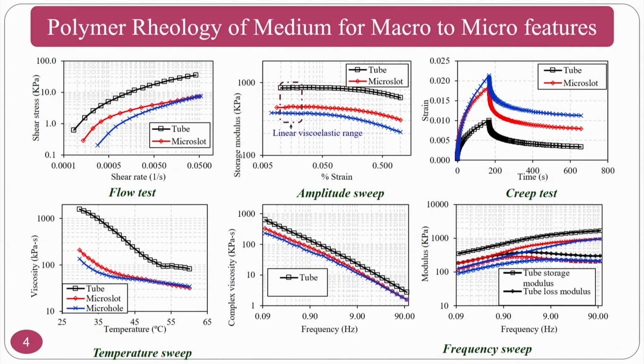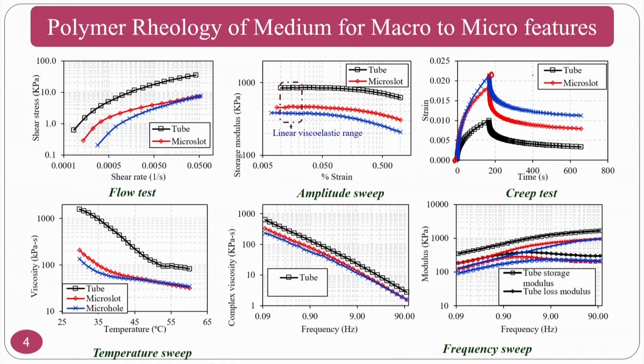But the physics, linear viscoelastic region, creep recovery, elastic region, viscoelastic region, elastic recovery and all these things are approximately the same. What is shown here is that one is for macro applications, and another medium is for micro applications like micro holes, micro slots and other things.